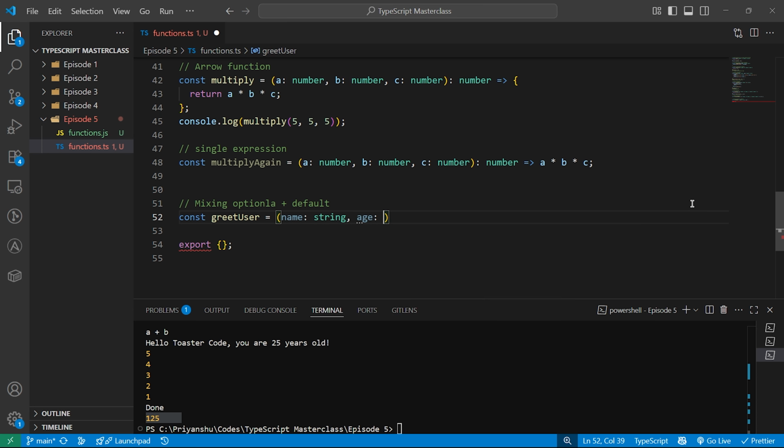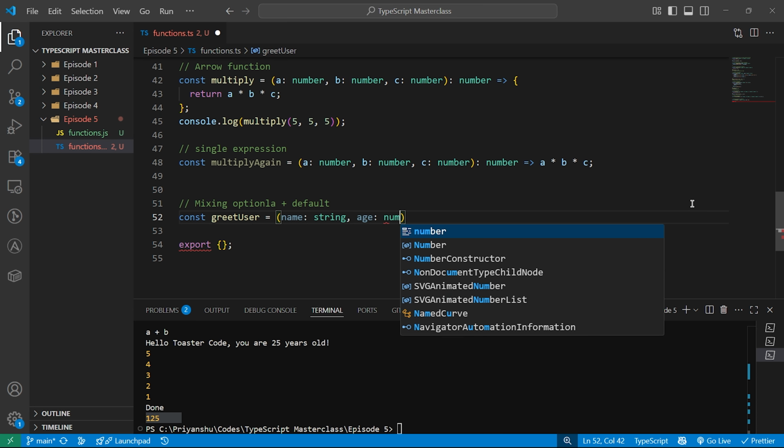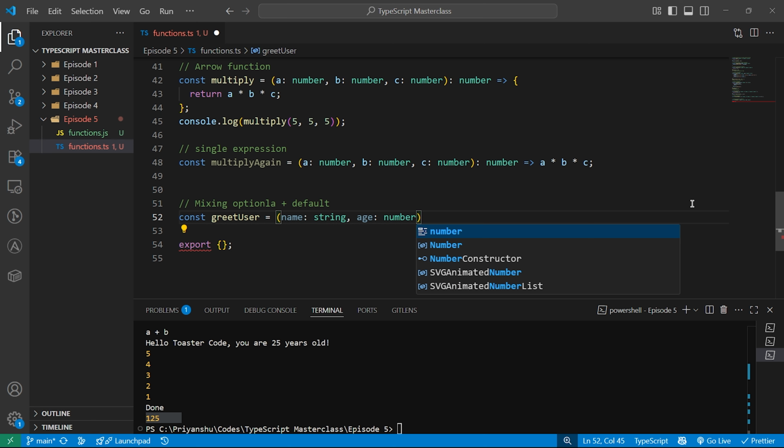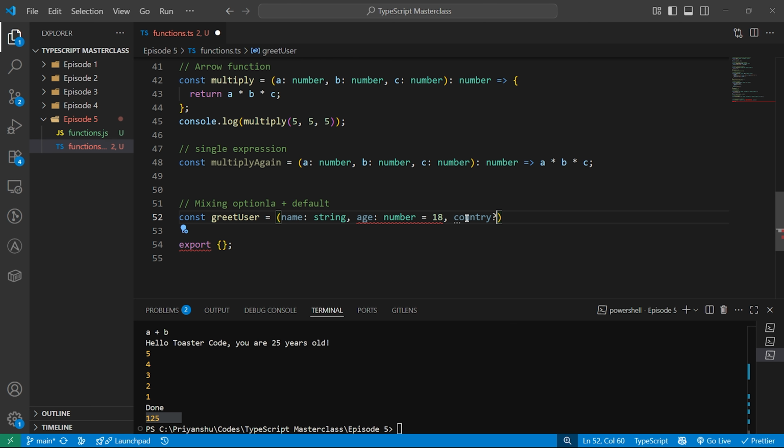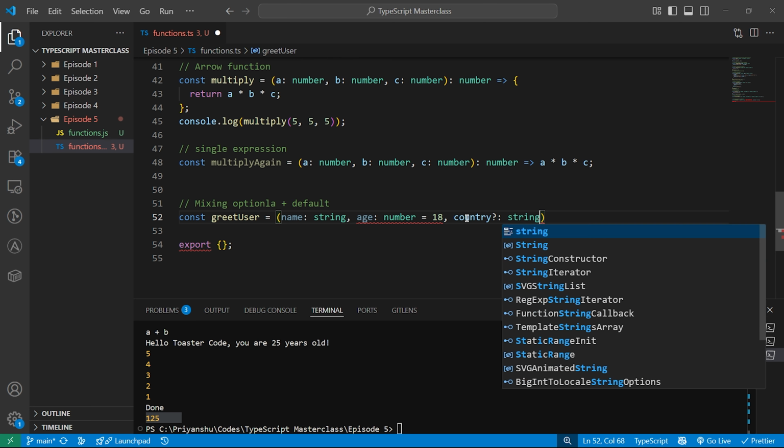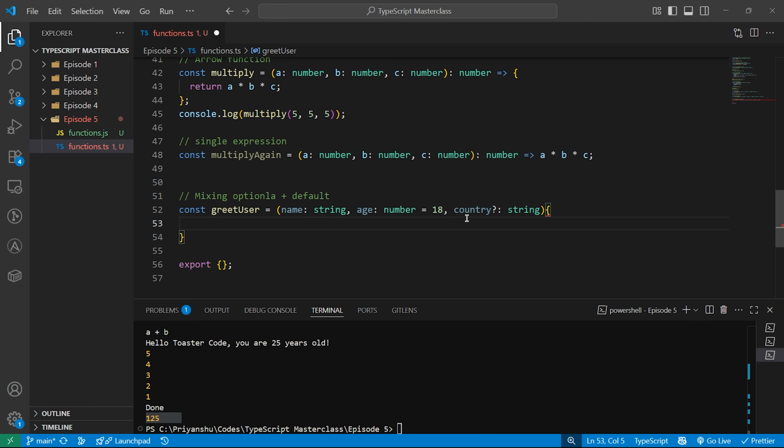I'll do age will be number, let's add a default value to it, maybe 18. Yeah, okay, no worries. We have not added the function scope, so let's add an optional country field. It will be of type string, and here we can do this.